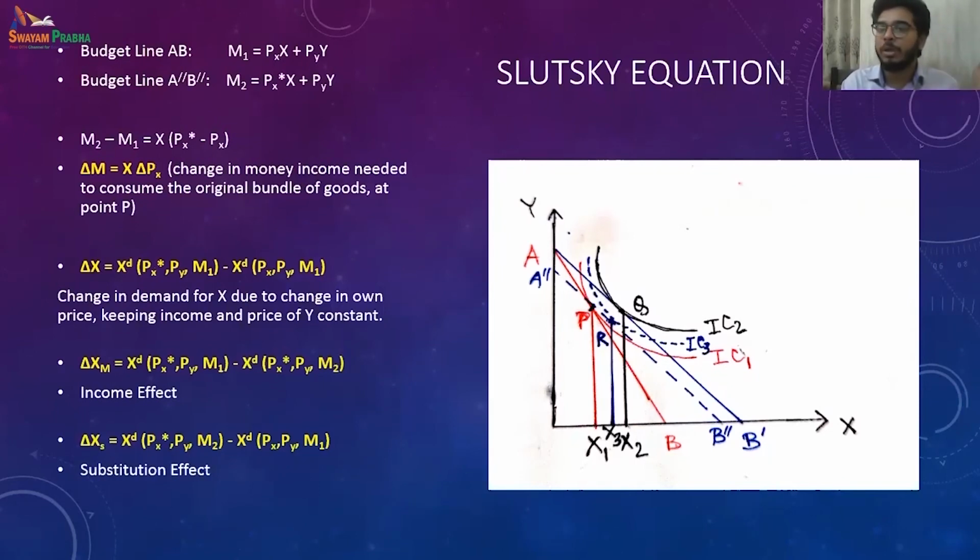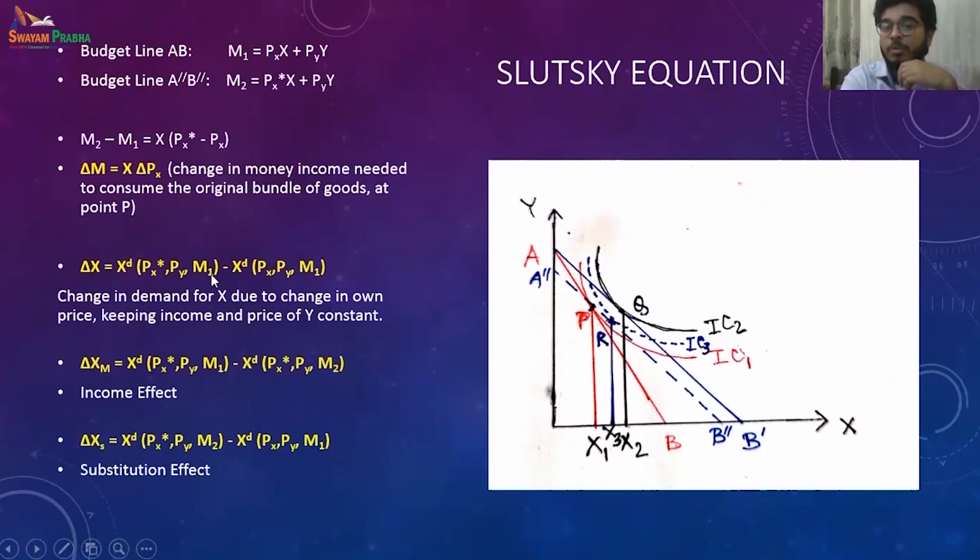Thus, how will we write it in an equation? The price effect is nothing but the change in X. So the change in X is XD, the demand for X with PX star, the modified price, PY and M1, minus XD of PX, PY, M1.